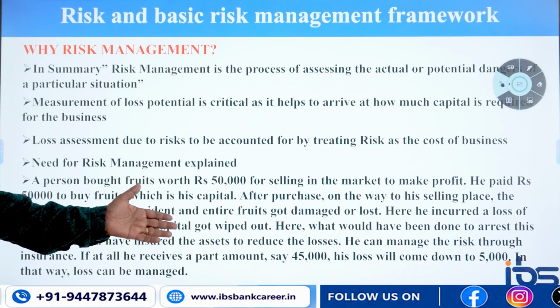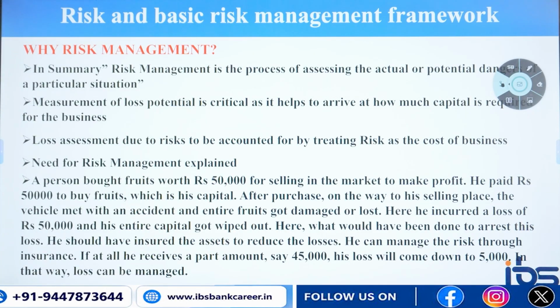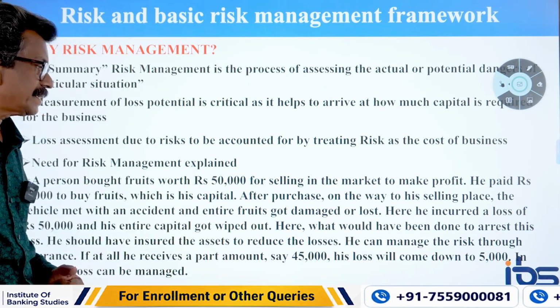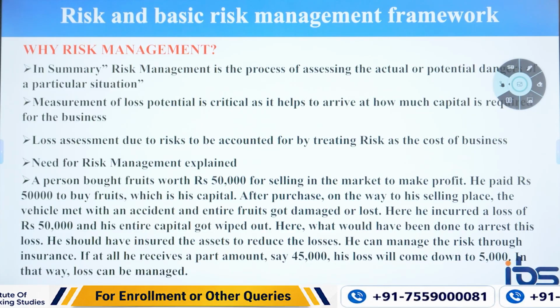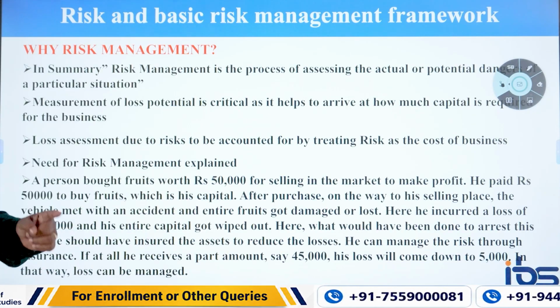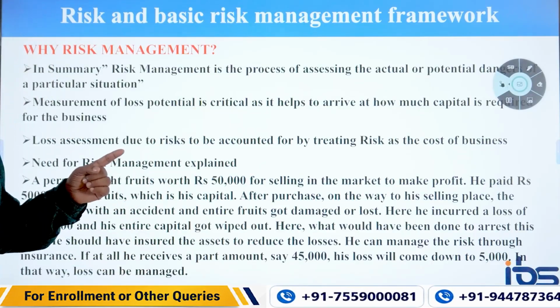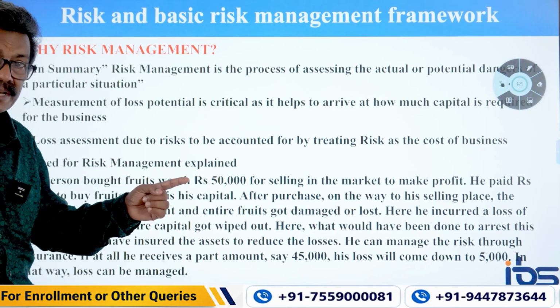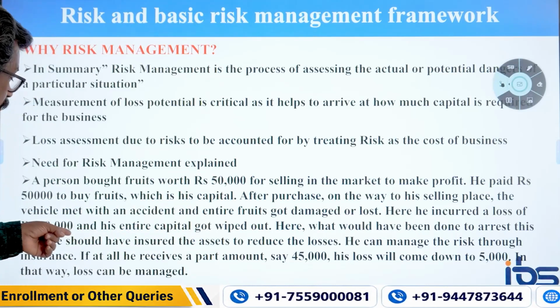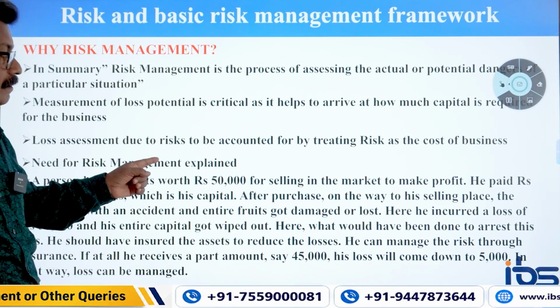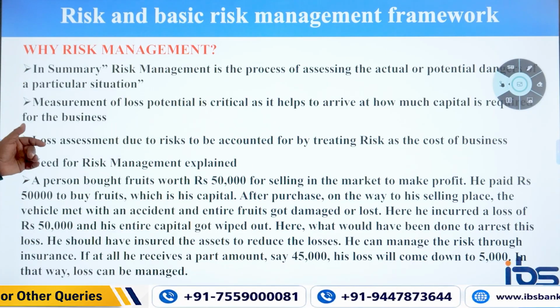What would have been done to arrest this loss? He should have insured the assets to reduce the losses. He can manage the risk through insurance, one of the risk mitigation techniques. But he didn't insure. This poor man utilized the entire capital for purchase of these fruits, and on the way met with an accident.